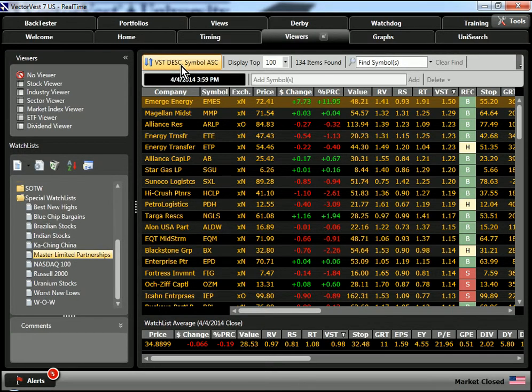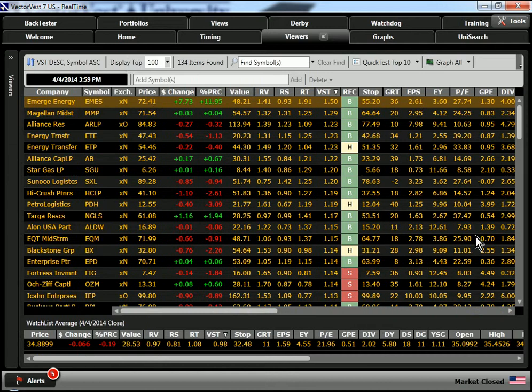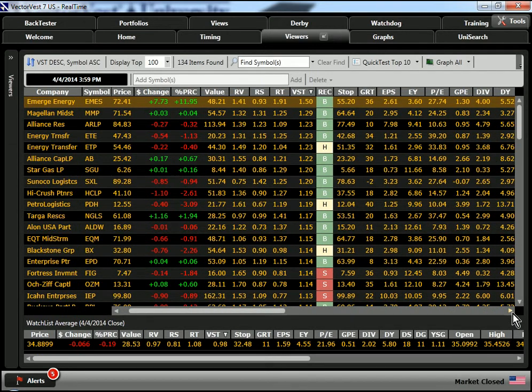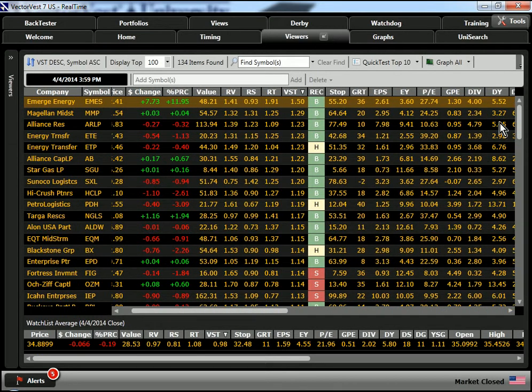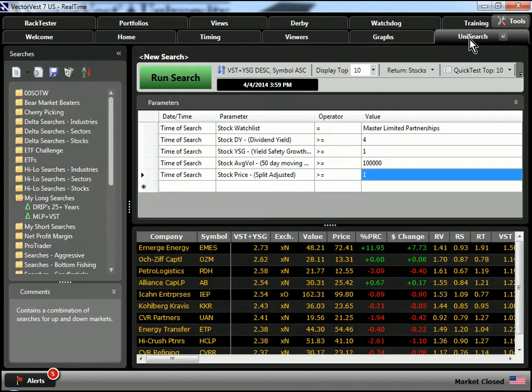Here we see the MLP sorted by VST. There are currently 134 items found in our watch list. And if I break down the menu, we can slide over just a little to see the type of dividend yield that these MLPs can provide. So from here, I'm going to go to the Unisearch tool where I've created a custom search.